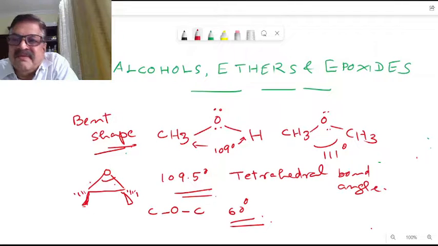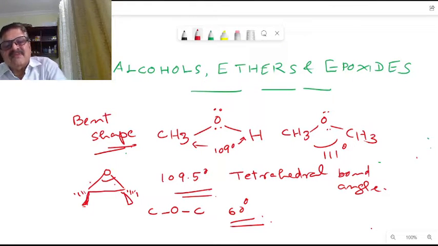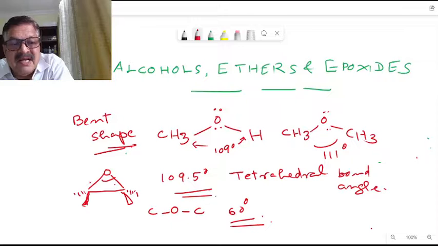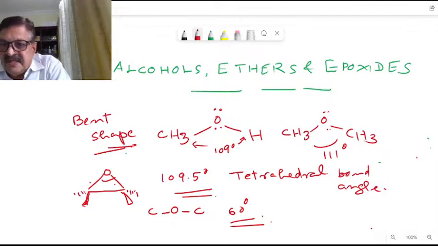Okay, so angle strain. Because of the angle strain, these epoxides are much more reactive than, say, alcohols and ethers. That is the difference here. Because of the angle strain, the bond angle of the carbon-oxygen-carbon bond is only 60 degrees. There is angle strain. Therefore, these epoxide molecules are more reactive compared to alcohols and ethers.